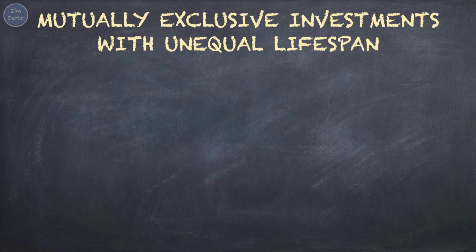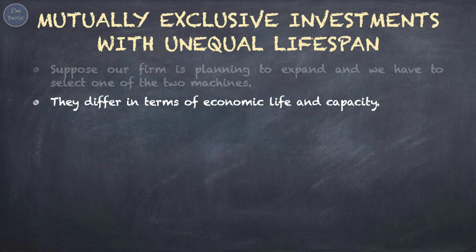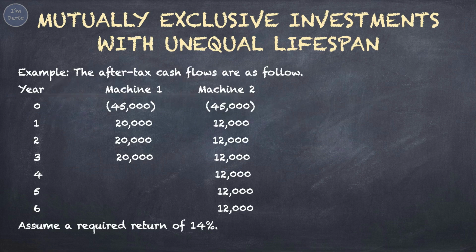Another special issue is about mutually exclusive investments with unequal lifespan. Suppose our firm is planning to expand and we have to select one of the two machines. They differ in terms of economic life and capacity. How do we decide which machine to select? As shown in this example.